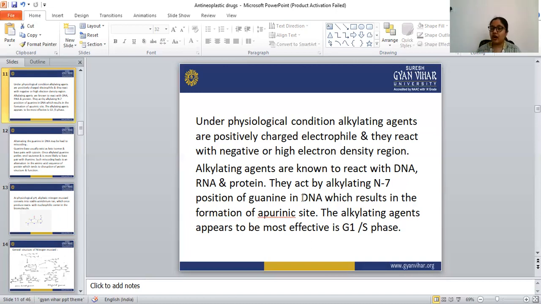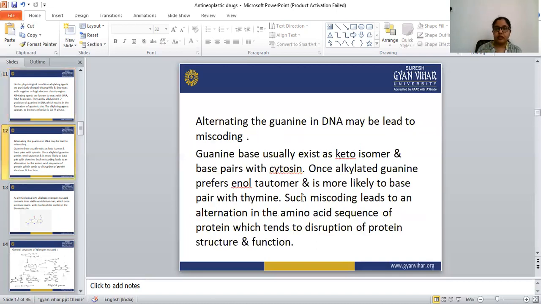How do they stop it? They transfer their alkyl group to the N7 position of the guanine structure present in the DNA, so the DNA structure is impaired. If the DNA structure is impaired, the replication of the DNA doesn't happen.